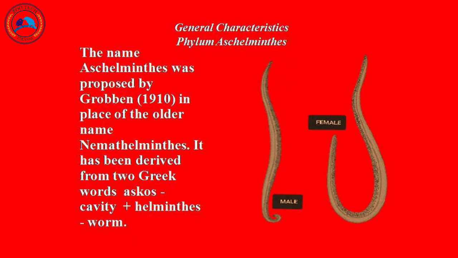Today, we are going to deal with a topic on the general characteristics of phylum Aschelminthes. The name Aschelminthes was proposed by Grobben in the year 1910 in place of the older name Nemathelminthes. It has been derived from two Greek words: askos means cavity and helminths means worm.